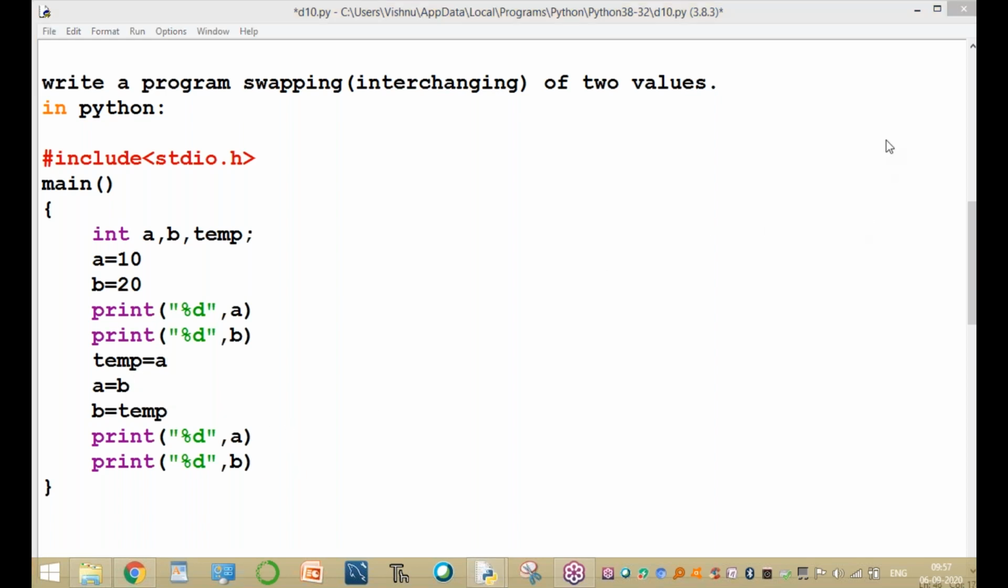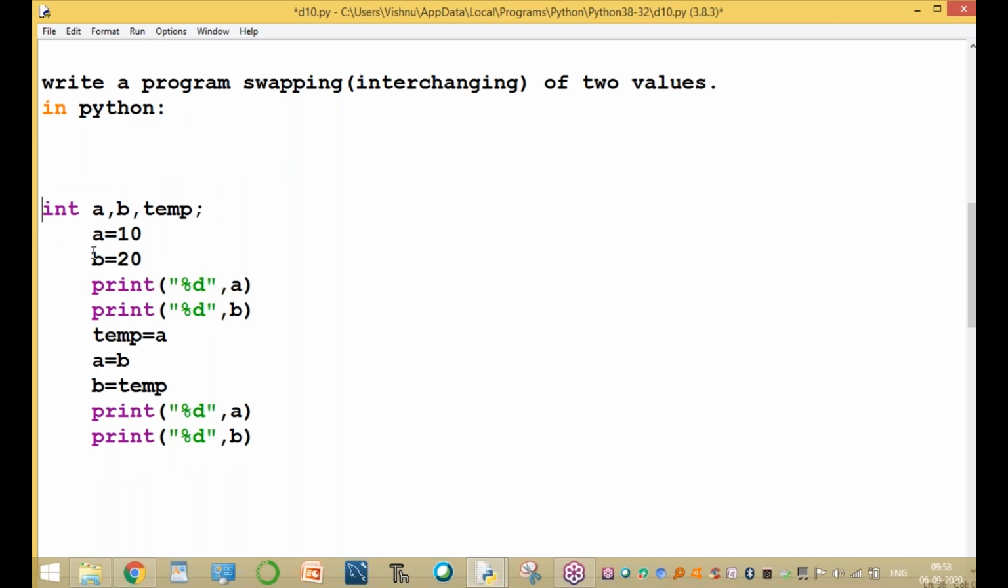I mean, you know C language. So semicolons are not important here. And one more important thing: no curly braces. Curly braces are not required. Curly braces are used to define the beginning and end of the program. Here there is no need for a beginning and ending. The main function is not required, and the include statement is also not required.